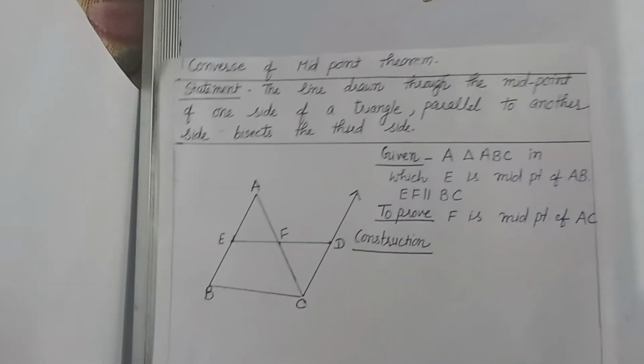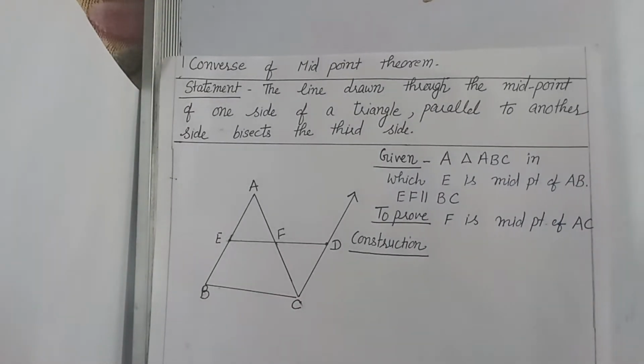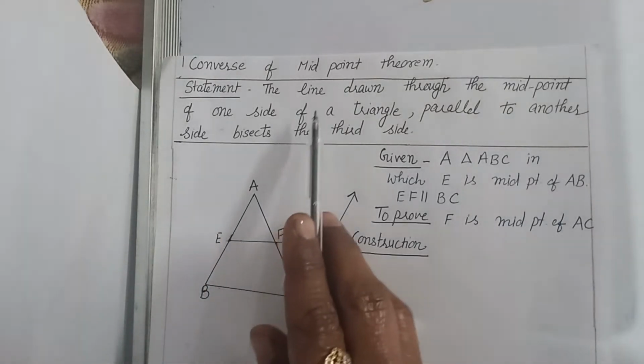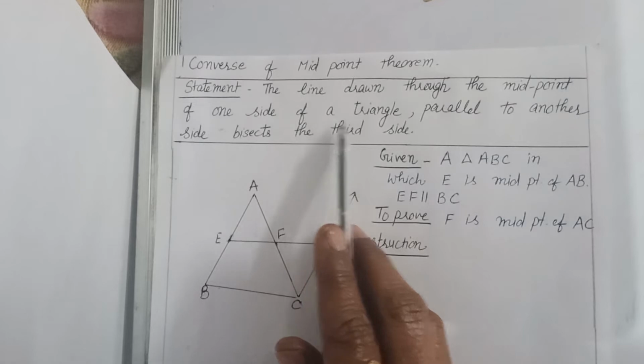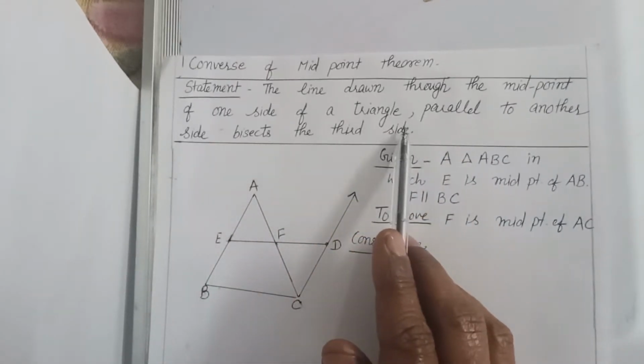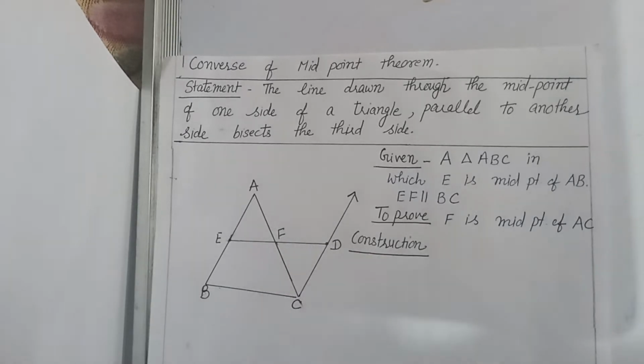Hello students, today we are going to do the converse of the midpoint theorem. The statement is: a line drawn through the midpoint of one side of a triangle parallel to another side bisects the third side. So here, what has been given?